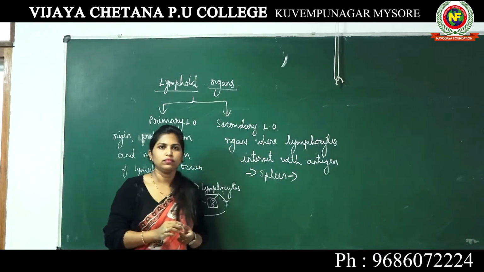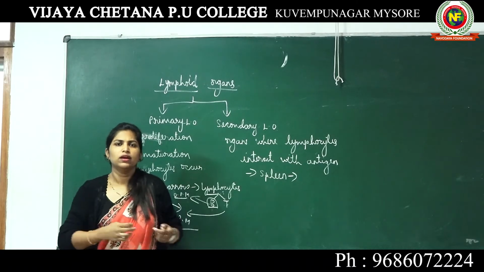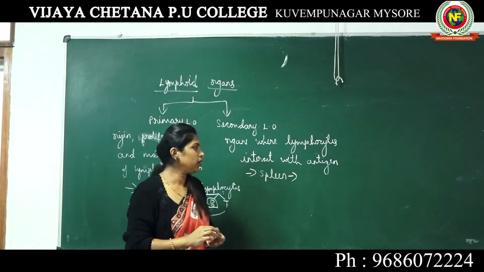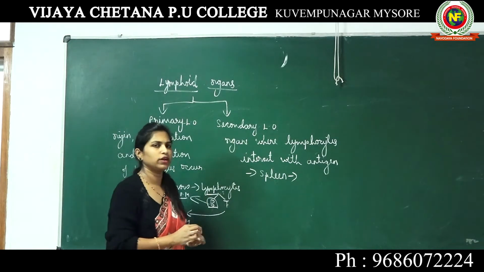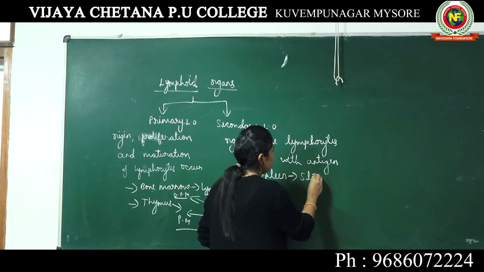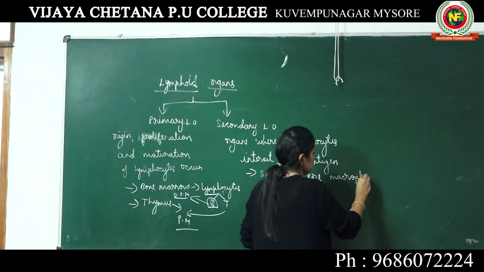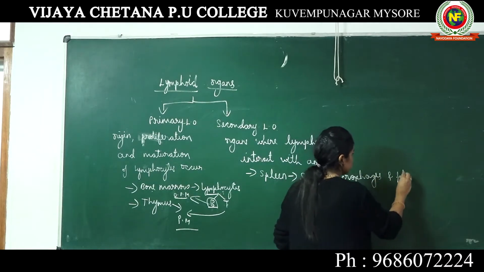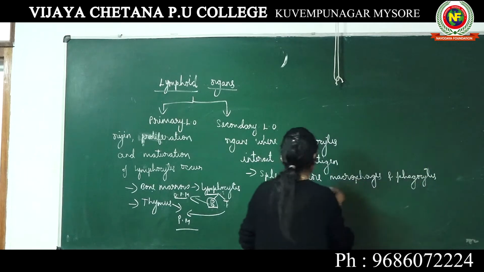Spleen. Spleen, as you all know, is an organ present in our body towards our left side, just behind your stomach. Why is the spleen so important? Spleen acts as a very important secondary lymphoid organ. Spleen generally stores macrophages and phagocytes.